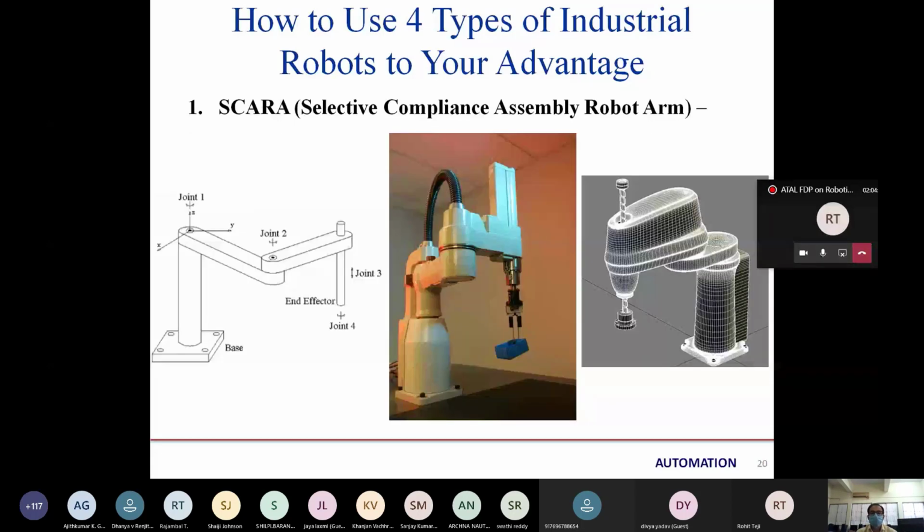So this is our SCARA robot, which uses movement left to right only. On every joint it has left-to-right movement, and on joint number 3 it has linear movement, so that it can move in a linear motion, pick easily and move accordingly. Let's see a video on that SCARA.